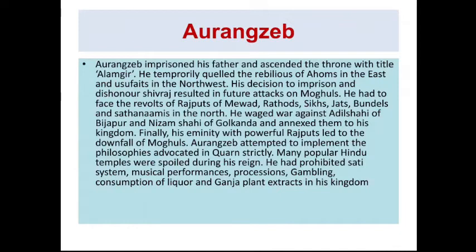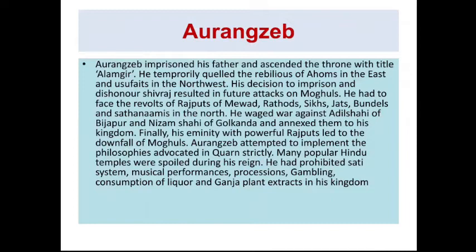He faced many revolts: the Rajputs of Mewar, Rathods, Sikhs, Jats, Bundelas, and many kings on the northern, western and eastern sides. He waged war against Adil Shahi of Bijapur and Nizam Shahi of Golconda and annexed them to his kingdom. Finally, Aurangzeb's extremity with the powerful Rajputs led to the downfall of the Mughals.